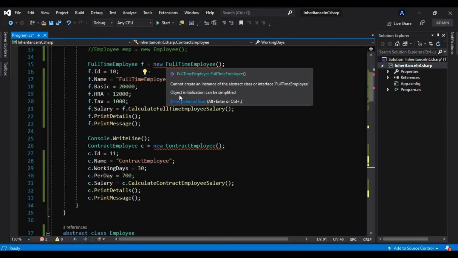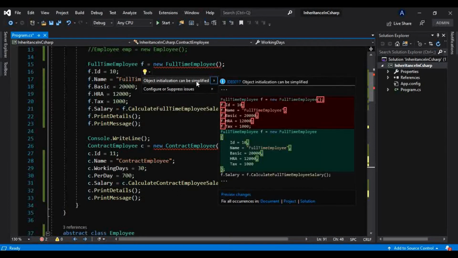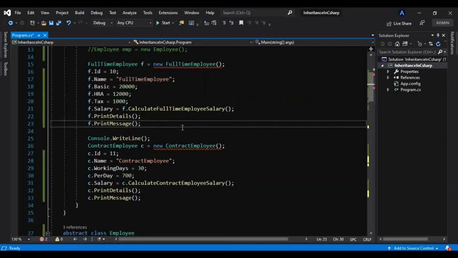And the second point says that object initialization can be simplified. Let me see what IntelliSense says. The object initialization can be done this way as well. So this green section is another way we can make an object, and we learned that in the very first tutorial, when we learned what a class and a struct are, where we saw the different ways of creating an object and initializing its fields.